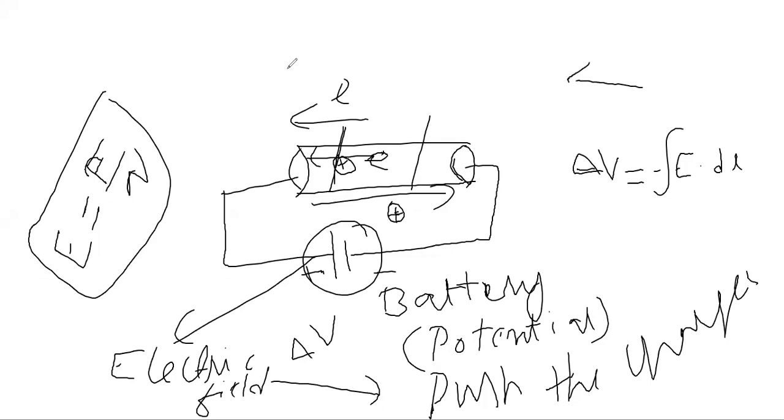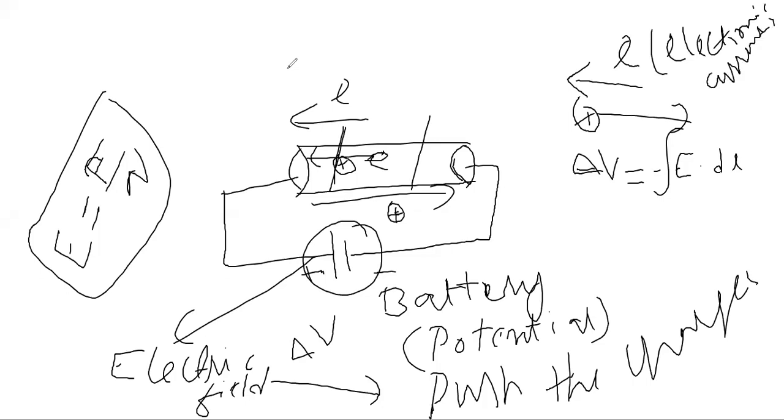So both will be moving in opposite direction. Electron will be moving, for example, in this direction. So positive charges will be moving in this direction. So the direction of electrons is known as electronic current. जिस direction में electrons move कर रहे हैं, that current is electronic current. Okay. और ये जो positive charges का जो current होता है, that is known as conventional current. ठीक है, that is conventional current.